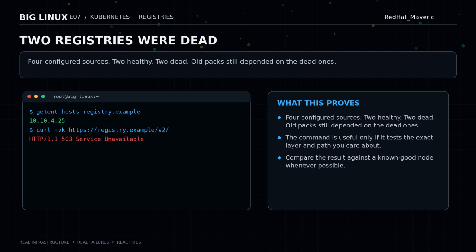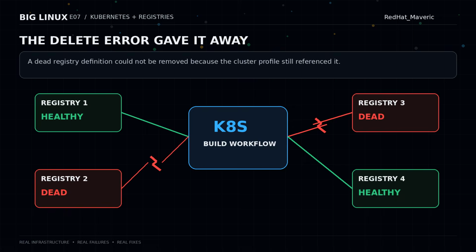Your YAML might be correct while an external image registry is dead. Your pod spec might be correct while the image tag moved. Your controller might be healthy while a package repository disappeared. Your build system might be fine while one dependency URL is returning garbage. And because the failure eventually surfaces inside Kubernetes, Kubernetes gets blamed.